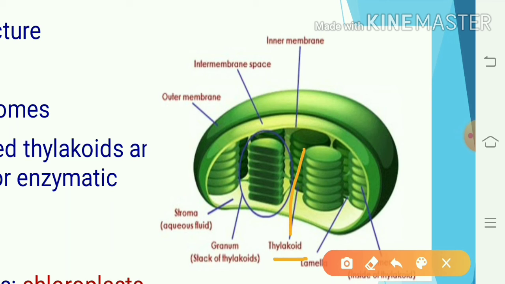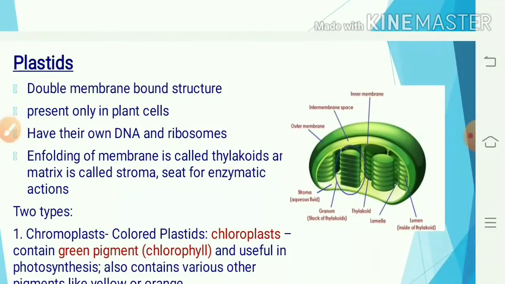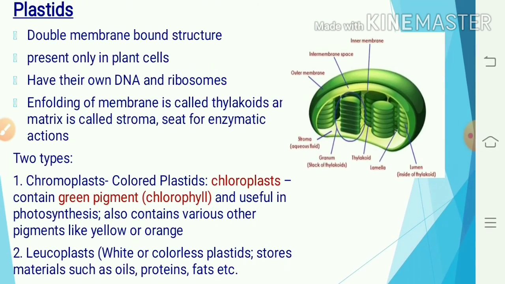It takes place at daytime. Enfolding of the membrane is called thylakoids and the matrix is called stroma, which is the seat of enzymatic action. It is only present in the plant cell.